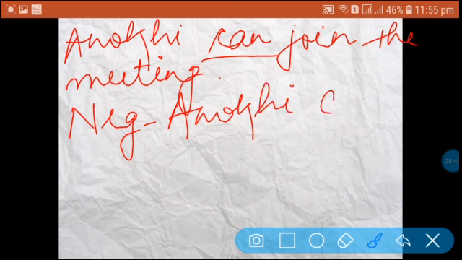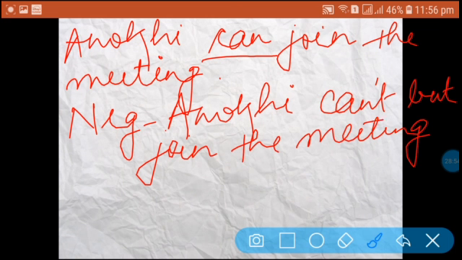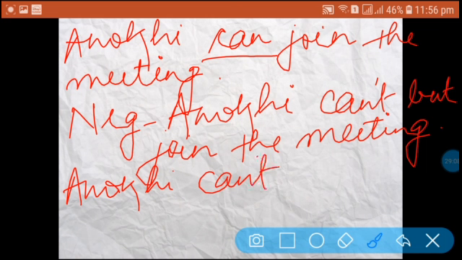The meaning is same, the sentence is changed. Without changing its meaning, we are transforming the sentence. And the next probability is: Anokhi can't help joining the meeting.